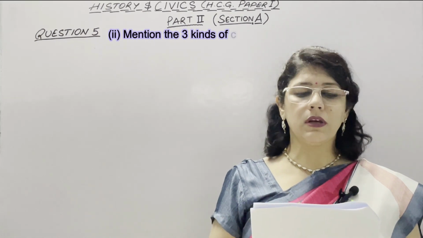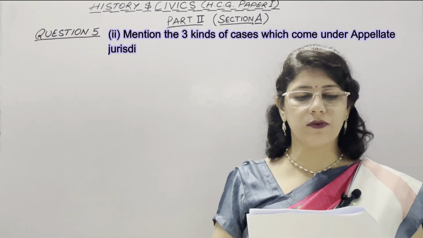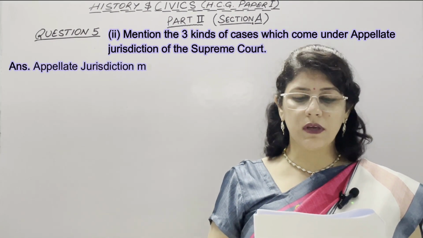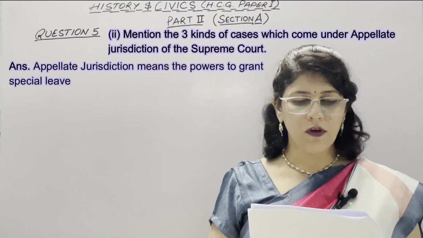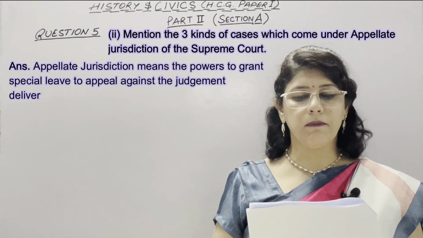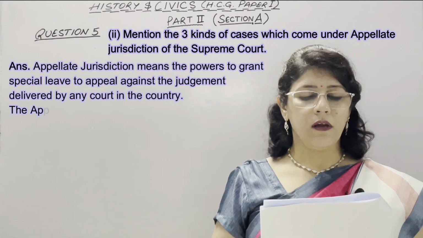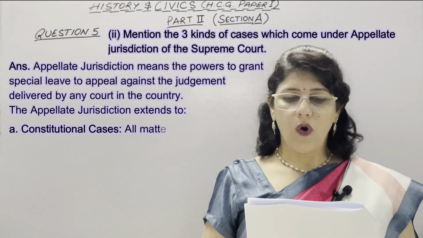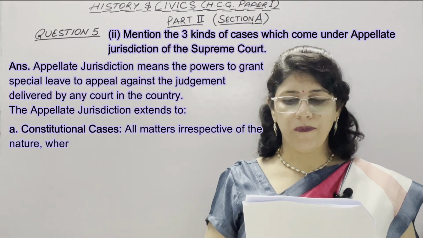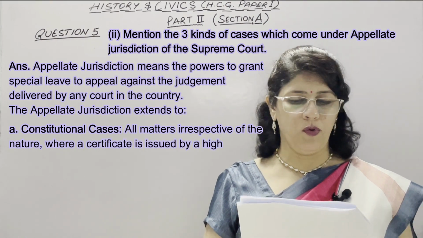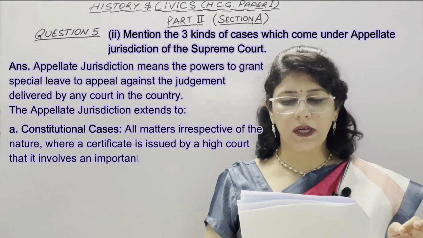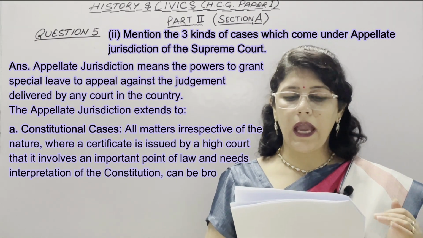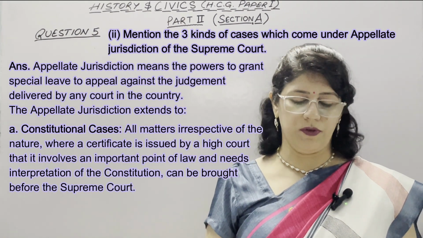Second part is, mention the 3 kinds of cases which come under appellate jurisdiction of the Supreme Court. Introduction. Appellate jurisdiction means the power to grant special leave to appeal against the judgment delivered by any court in the country. Appellate jurisdiction extends to, first is constitutional cases. All matters irrespective of the nature, where a certificate is issued by a high court that it involves an important point of law and needs interpretation of the Constitution, can be brought before the Supreme Court.